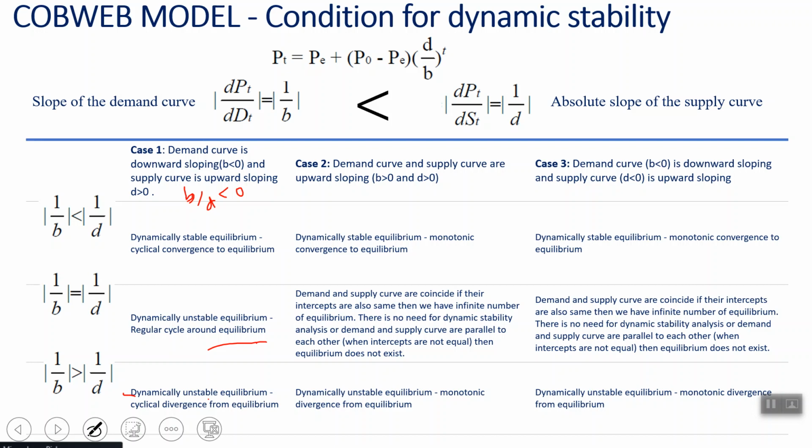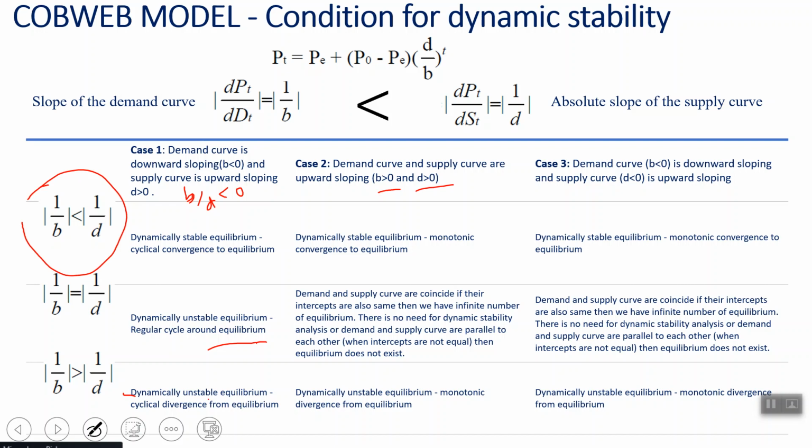Consider case 2, when your demand and supply curves are both upward sloping, that means B is greater than 0 and D is greater than 0 as well. If the first condition is satisfied, that would be a dynamically stable equilibrium, which is monotonic convergence to equilibrium.